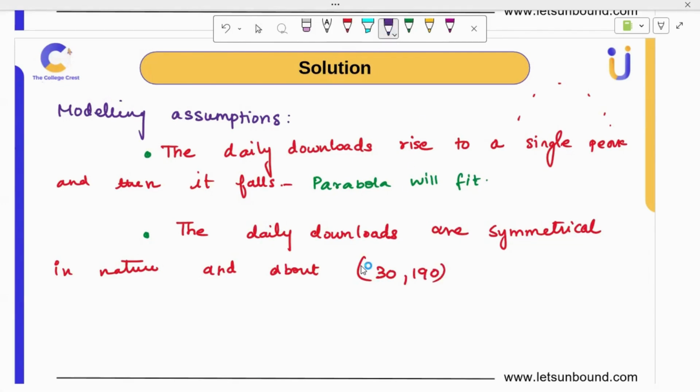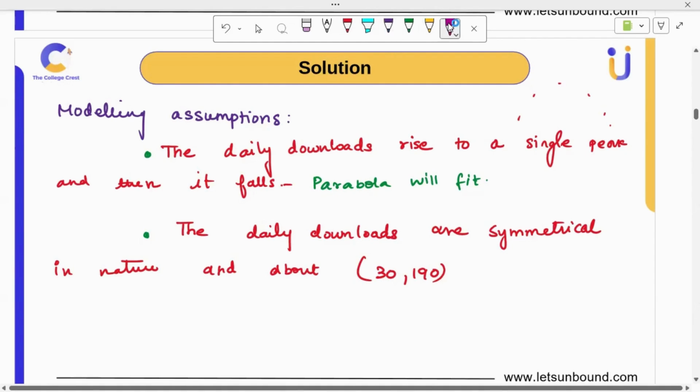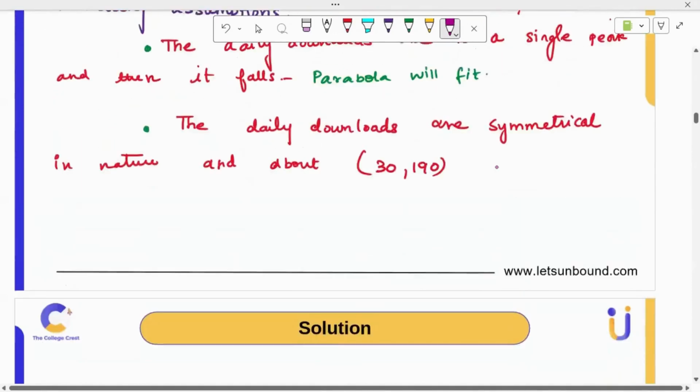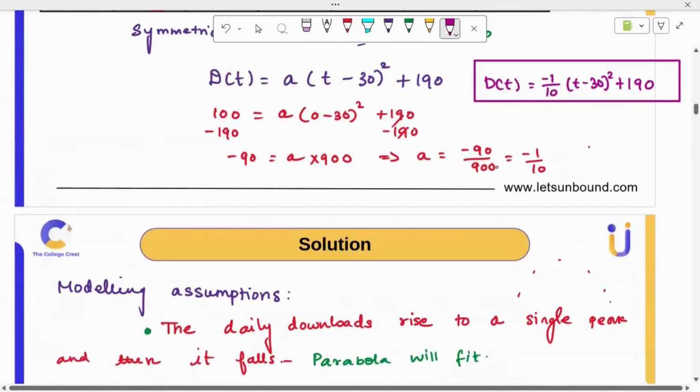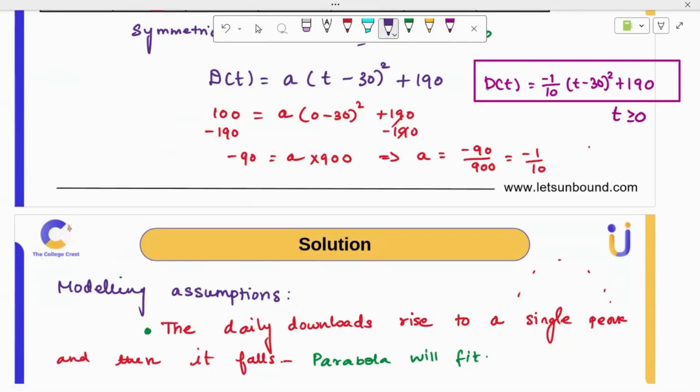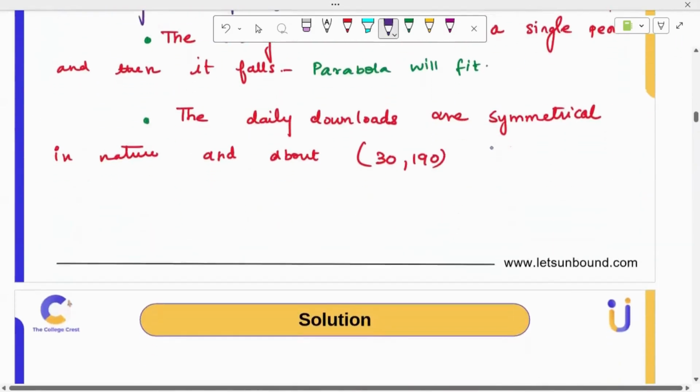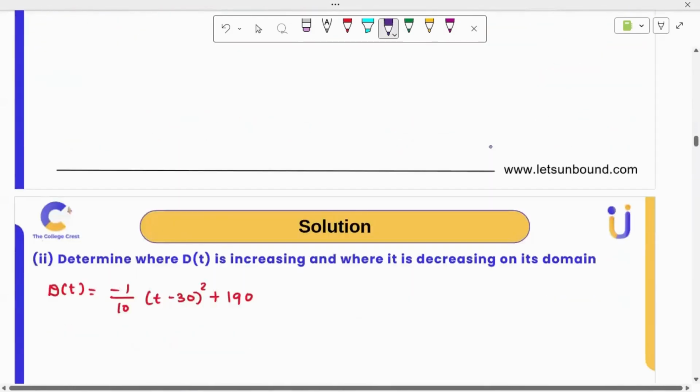Right, so for 190, they gave you the clue. So it's not an assumption, we just got it. So these are the assumptions we made to pick the quadratic model. And yes, this justifies that the quadratic model is the best here. You can mention one thing here: whenever you write the model, you can write t greater than or equal to 0. It is given in the problem itself, but that is the one. No need to find the domain here. Just say what the suitable t values are. That is enough.